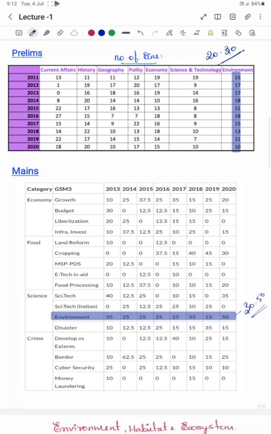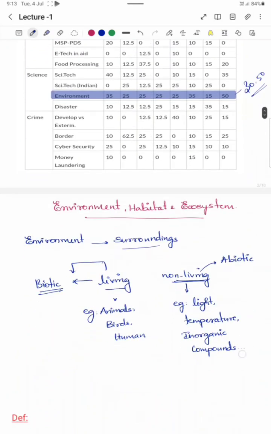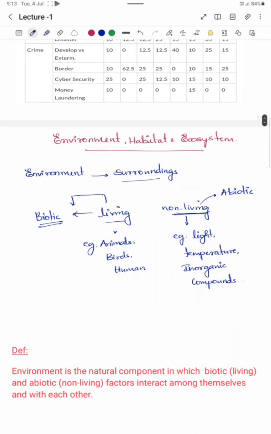So this will be the agenda for this video, to make the concepts clear. So without much delay, let's get started. For today, we are going to discuss environment, habitat and ecosystem. So environment is nothing but our surroundings.